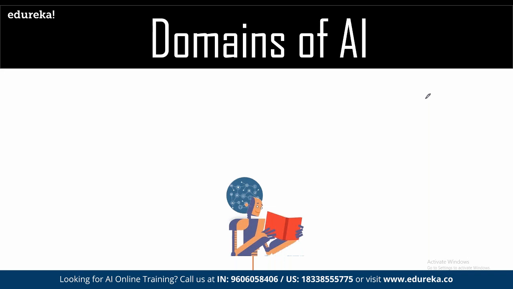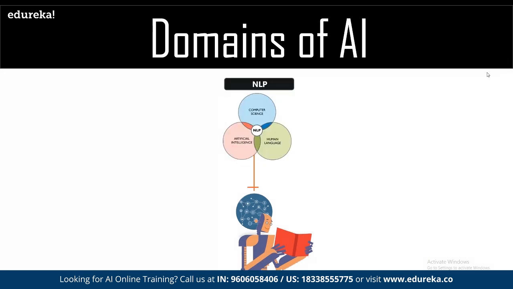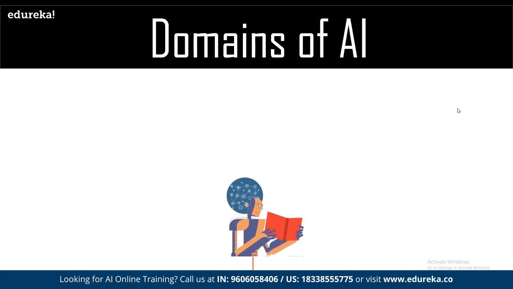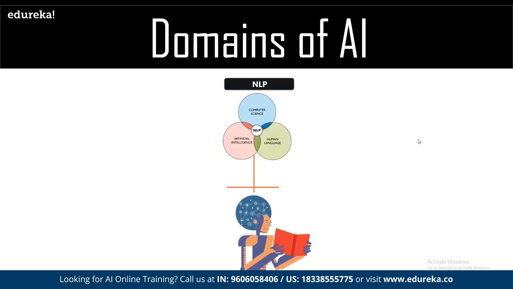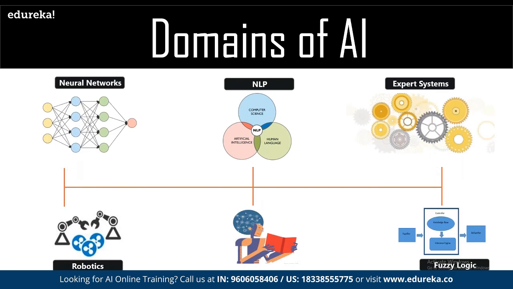And that exactly is what is achieved by using NLP. NLP refers to natural language processing. It involves the implementation of computer science, human language, and artificial intelligence, and that exactly gives birth to NLP, in making sure that we have the most accurate result being generated from the particular study that we have done using NLP itself, right? And AI, as you know, has multiple components: neural networks, expert systems, robotics, and fuzzy logic. And these all are different components of AI that you'll be learning step by step.